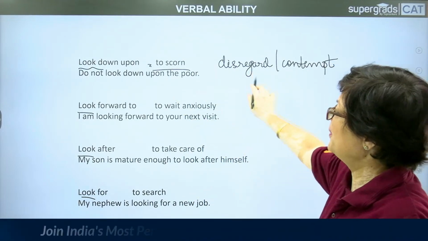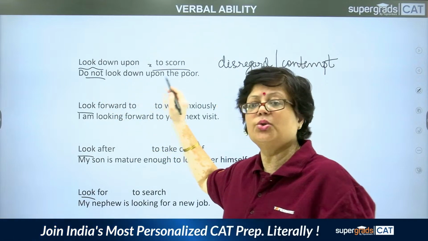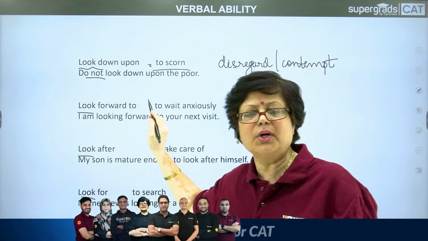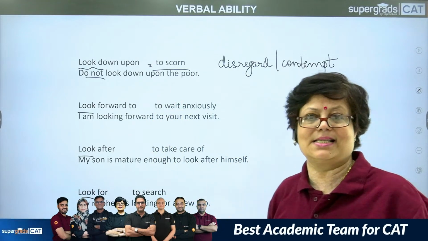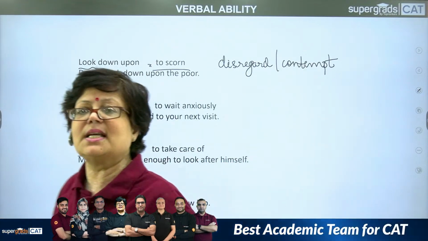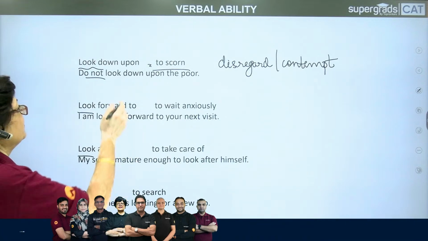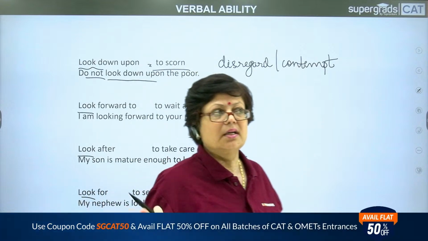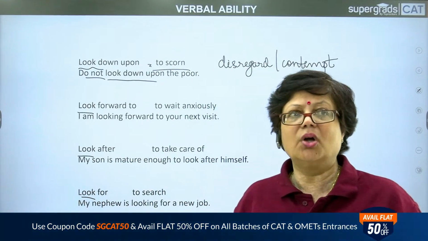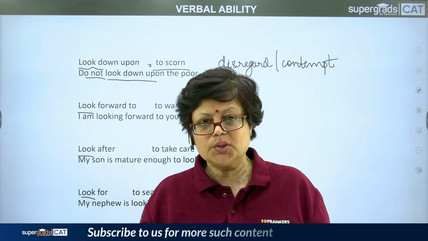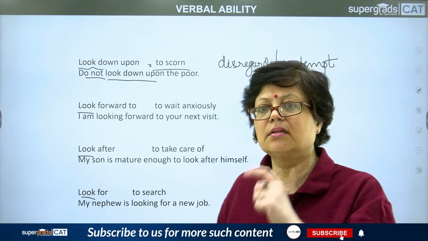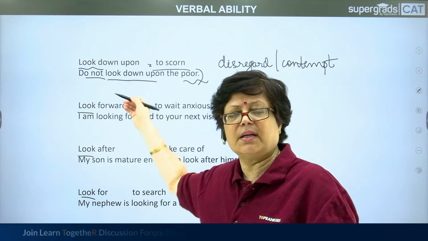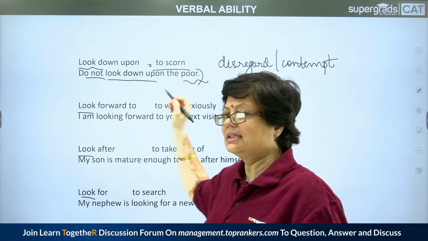To look down upon. So the sentence says, do not look down upon the poor, means do not disregard the poor, the ones who have not been blessed as much as you have been. Don't look down upon them. Not to disregard, not to have any scorn, not to have any contempt for the poor. This is a teaching which is being given, a preaching which is being given through this sentence.